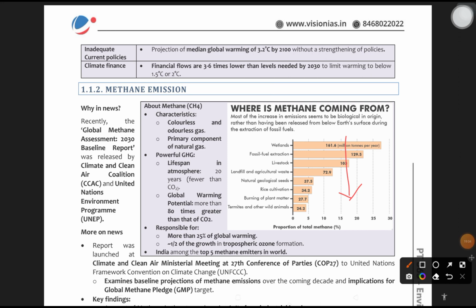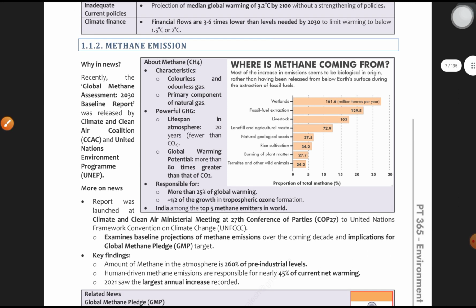So moving forward, recently the Global Methane Assessment report was released. What is the report all about? The 2030 Baseline Report was released by the Climate and Clean Air Coalition, CCAC. This term is going to be repeated multiple times. We are going to study what the Climate and Clean Air Coalition is very soon. Stay tuned. And UNEP, the United Nations Environment Program.